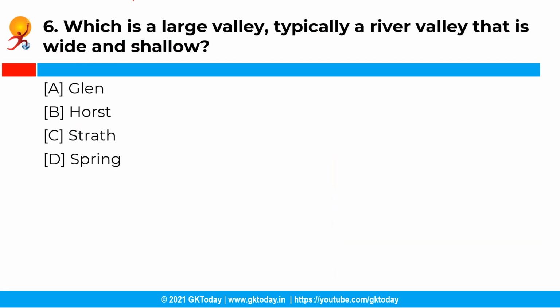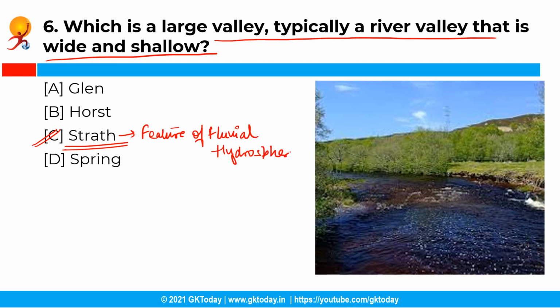So which is a large valley, typically a river valley that is wide and shallow? So you have the following options and the correct answer is option C, that is Strath. See, a strath is a feature of a fluvial hydrosphere and it is a large valley, typically a river valley which is wide as well as shallow. Moving ahead with the next question.